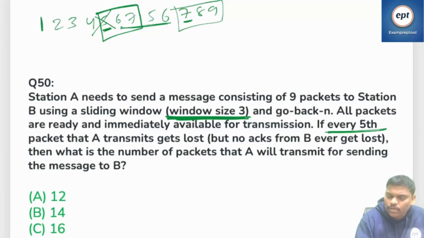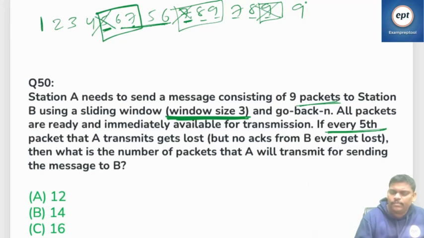Now see this one: 1 2 3 4, fifth one fails. Because of this reason, again repeat 7 8, right? 9. See this one: 1 2 3 4 5, again it is the fifth one. From there send maximum, but you have only 9 packets, so nothing more. So 1 only you will send. Then repeat that 9 again.